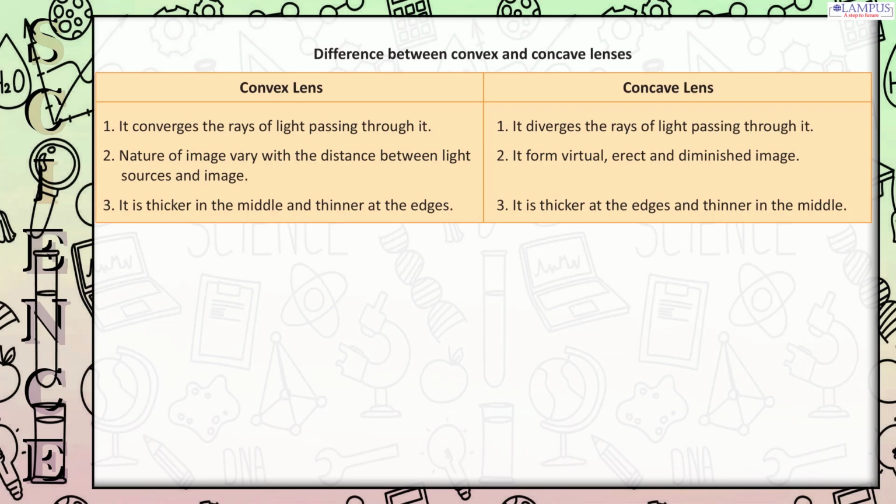Difference between convex and concave lenses. Convex lens: 1. It converges the rays of light passing through it. 2. Nature of image varies with the distance between the light source and the lens. 3. It is thicker in the middle and thinner at the edges. Concave lens: 1. It diverges the rays of light passing through it. 2. It forms a virtual, erect and diminished image. 3. It is thicker at the edges and thinner in the middle.